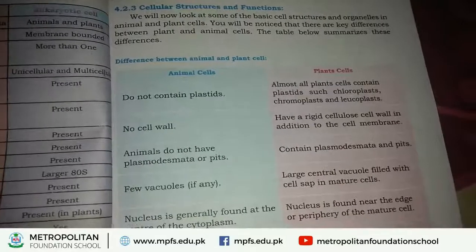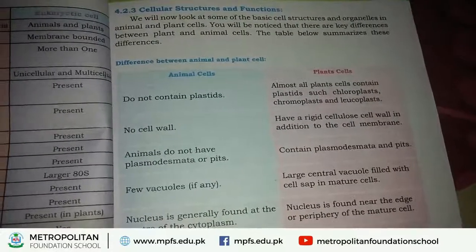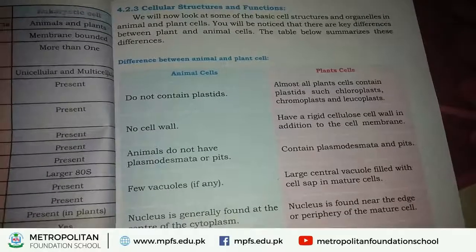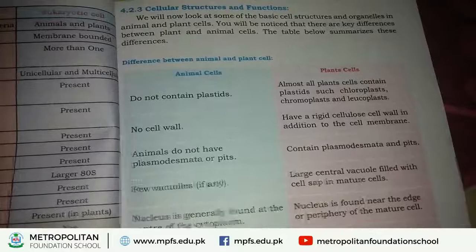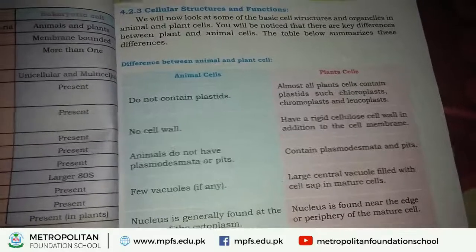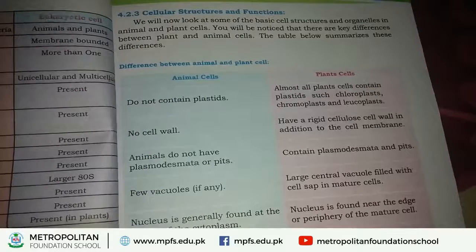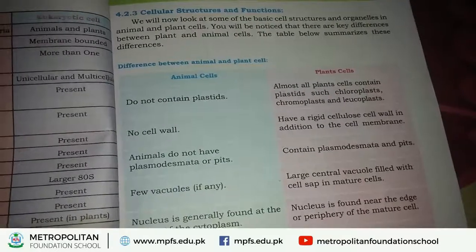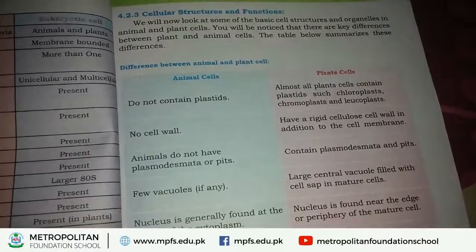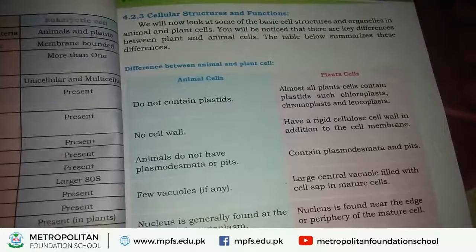The next structure which is found only in plants is plasmodesmata. First of all, we discuss here what plasmodesmata are. Plasmodesmata are openings of the cell wall. It means that on the surface of cell wall, special pores are present that are called plasmodesmata or pits.